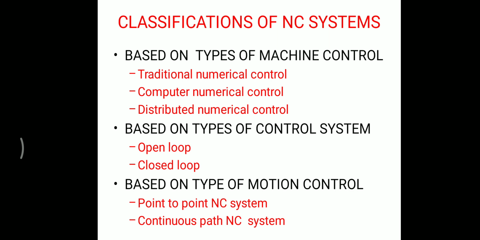Next one. It is the advancement of numerical control, CNC, computer numerical control. CNC refers to a system which is linked with a computer to store all necessary numerical data. Here CNC used storage media such as magnetic tape and hard disk instead of a tape reader. The main advantage of the CNC system is flexibility. We can edit the programs whenever we require, according to the need for executing cycles of machining commands.